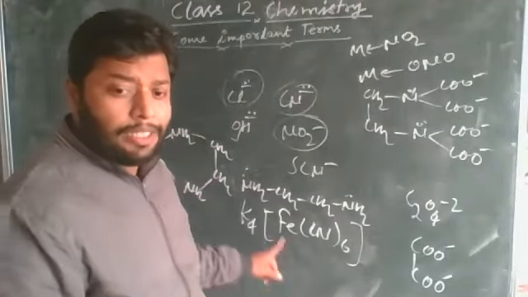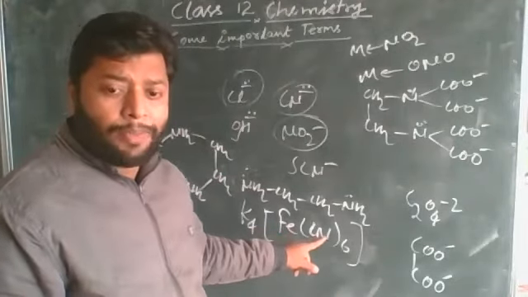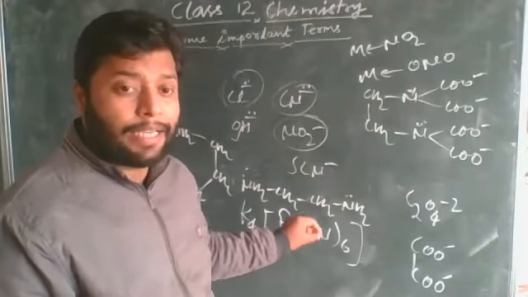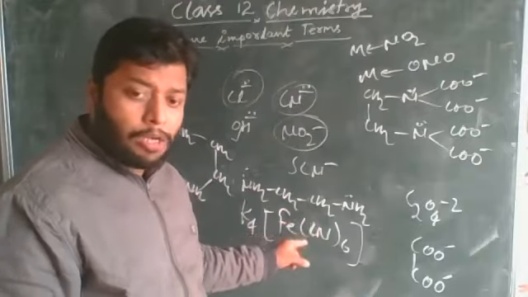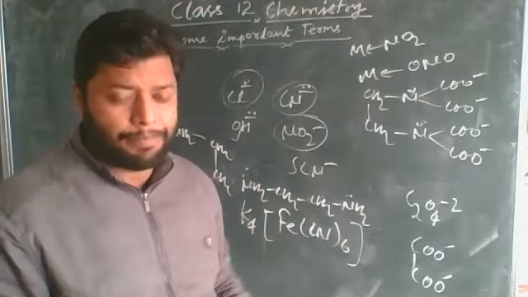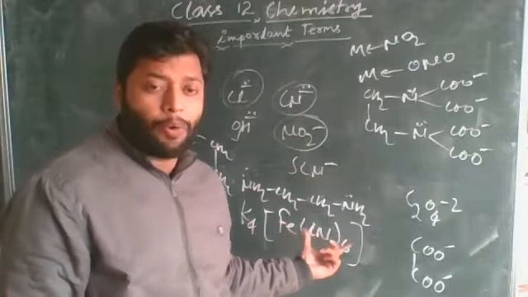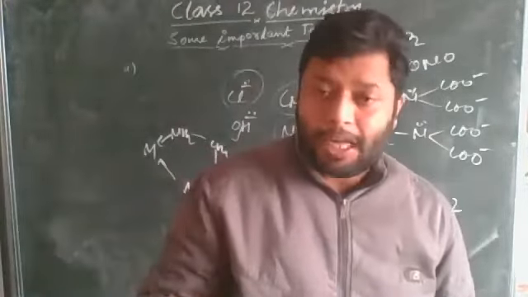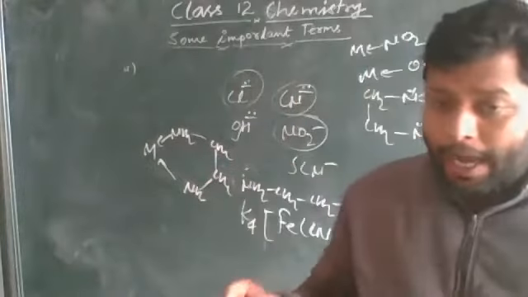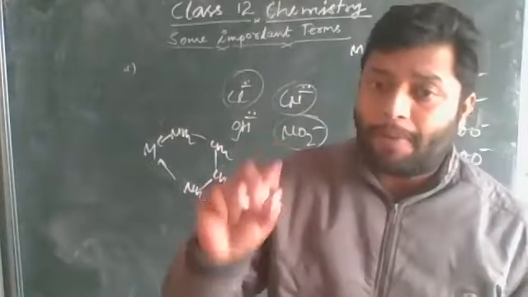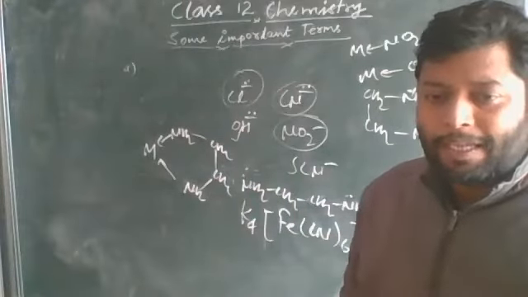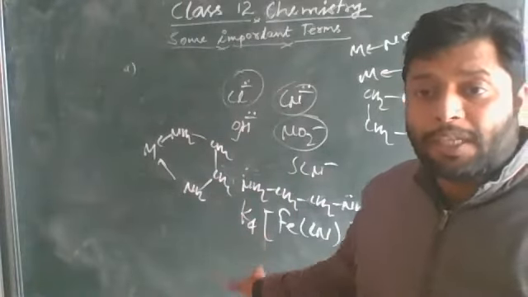You can see the central metal atom is bonded with 6 ligands of the same type, that is cyanide. All 6 ligands are the same. That is the condition of a homoleptic complex. Homoleptic means the coordinate bonds are formed from the same type of ligands, because all ligands are the same.